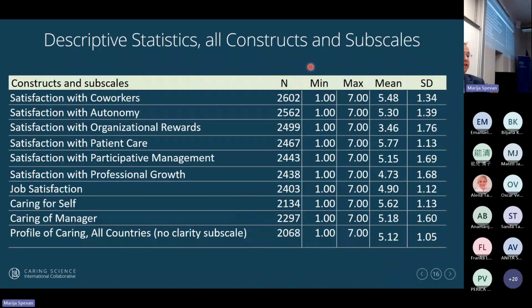Now, these are the descriptive statistics. It's still similar to the bar graph you just saw, but it has a little more information showing you that in every country or globally, we have a 1 to a 7. So there is a real variety in how nurses are doing. There are some that are not doing well at all, and we have some that are doing very well.